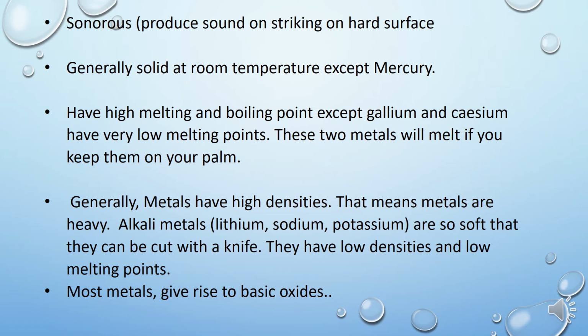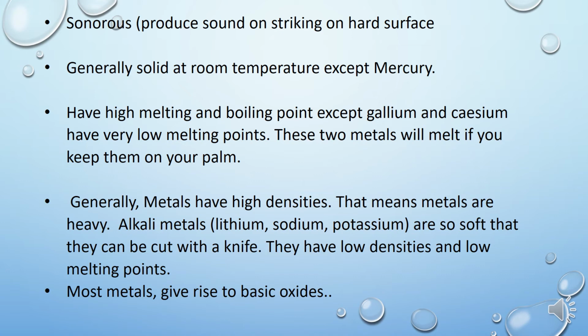Children, one more question I am adding here: gallium and cesium. These are the two metals which have generally low melting points. Let's elaborate this first. I am talking about alkali metals, which means lithium, sodium, potassium, rubidium, cesium. These are the alkali metals. And lithium, sodium, potassium are the soft metals. Their density is less, and they can be cut with a knife.